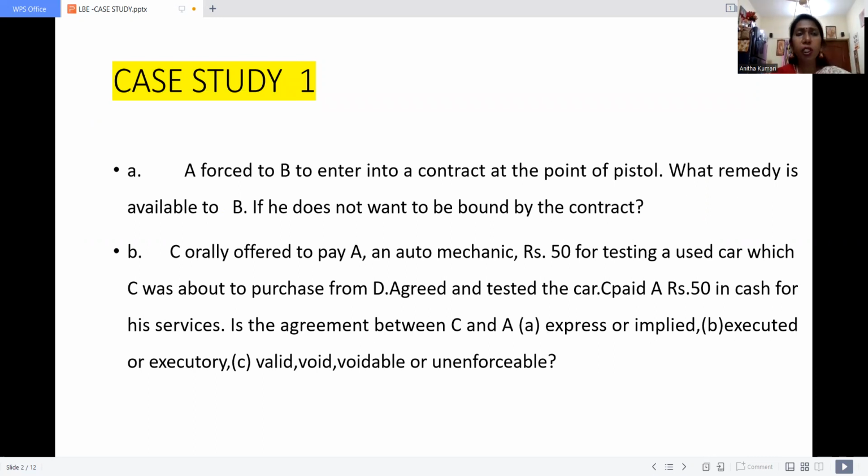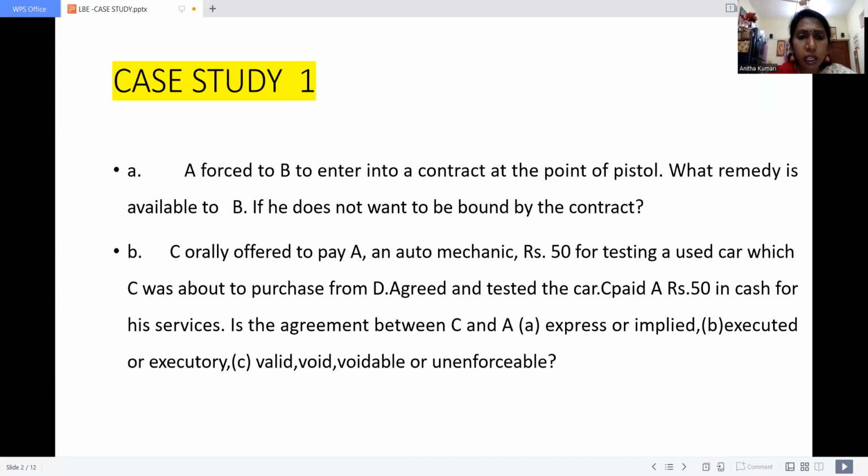If you know the concept of the Indian Contract Act 1872, then the Agency Act, the Sale of Goods Act 1930, and some other related acts, then you will be able to answer the case studies. First, case study number 1.